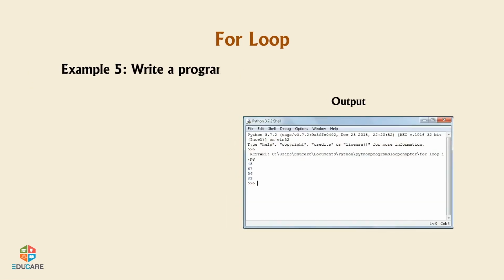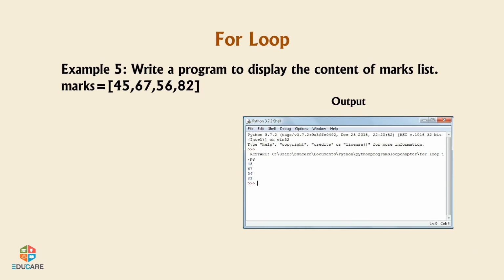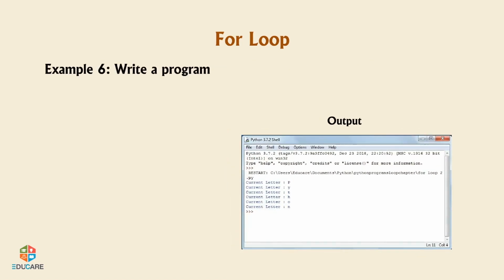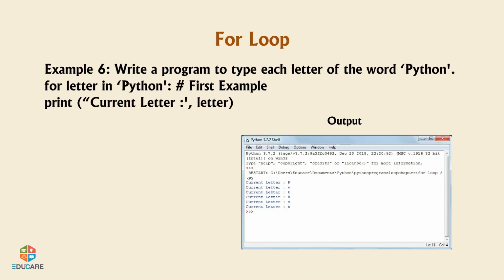Example 5. Write a program to display the content of marks list. marks = [45, 67, 56, 82]. For n in marks: print(n). Output. Example 6. Write a program to type each letter of the word Python. For letter in 'Python': # first example, print('current letter :', letter).